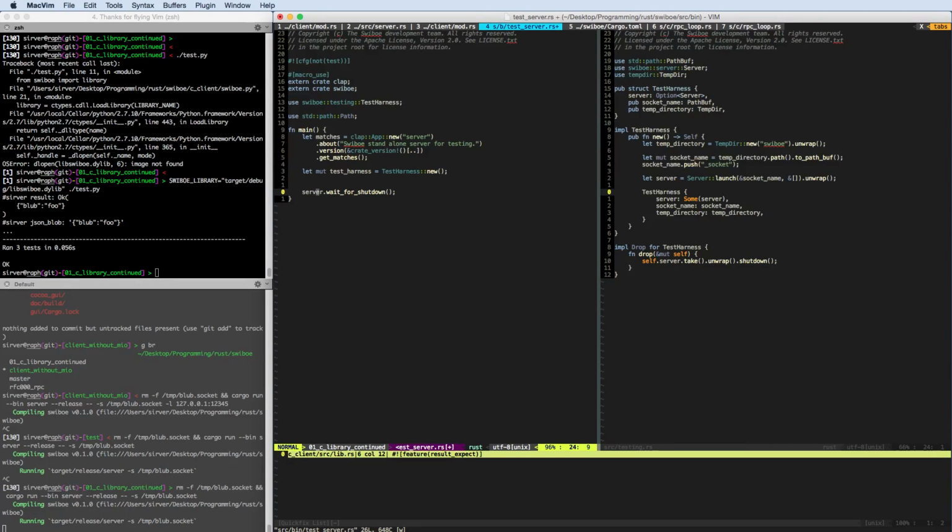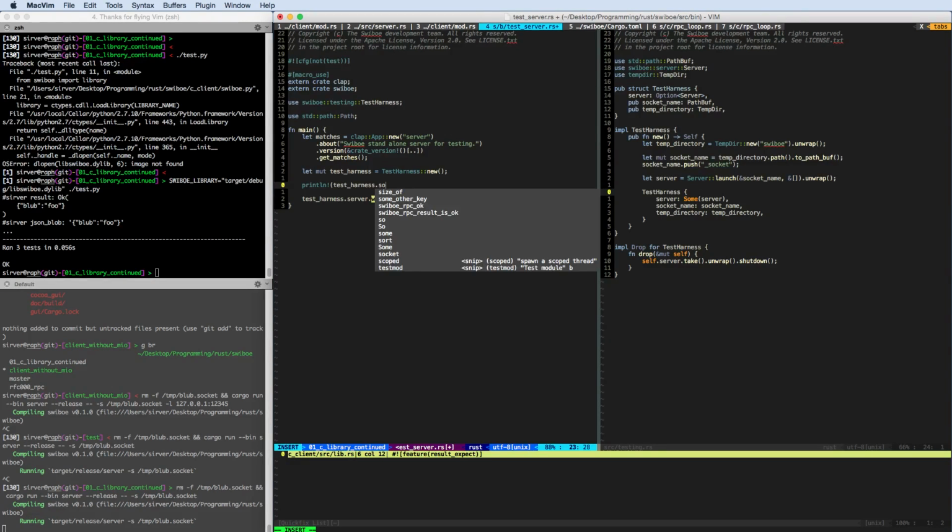And then we call test harness server wait for shutdown. And that's probably, I'm not quite sure if this is actually acceptable or not. Let's see. And here we would like to have something like a print line test harness socket name.